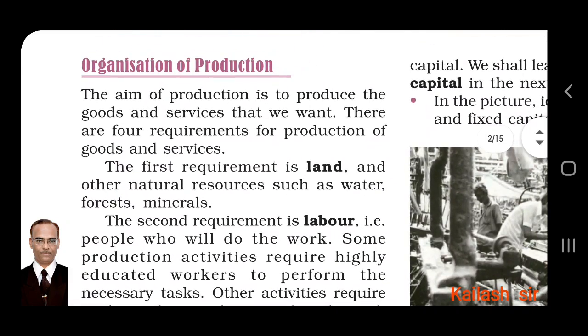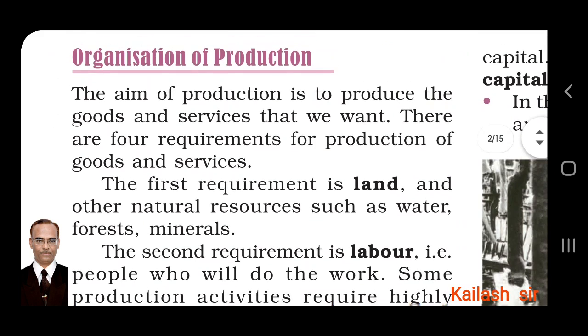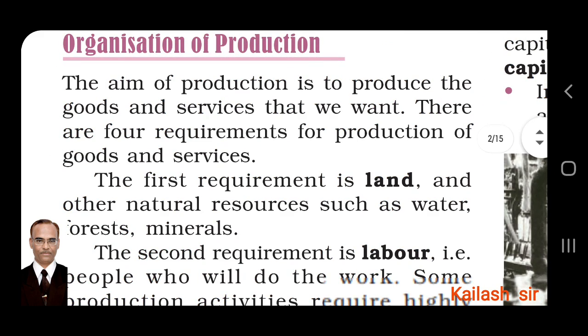Organization of production. The aim of production is to produce the goods and services that we want. Production is done for our needs, and goods and services are produced according to what we want. There are four requirements for production of goods and services.